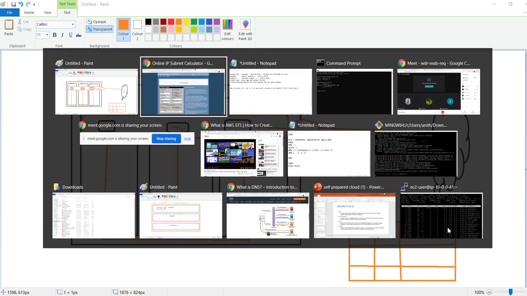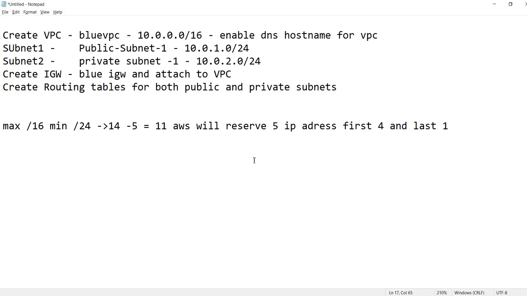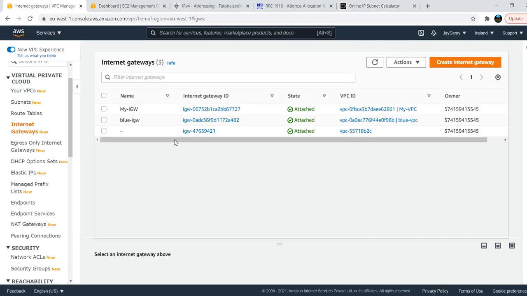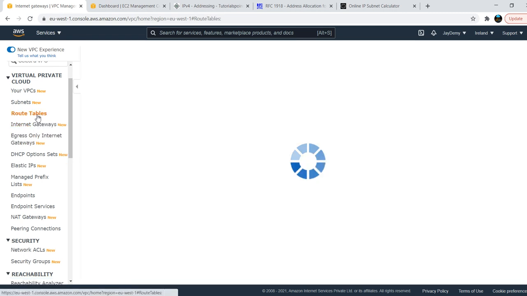Okay, I hope you got the point. Now what we will do, subnets is done. Now the main point is route table.